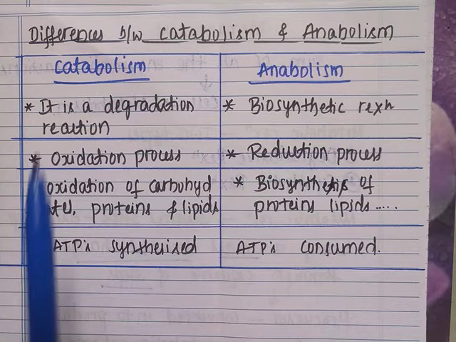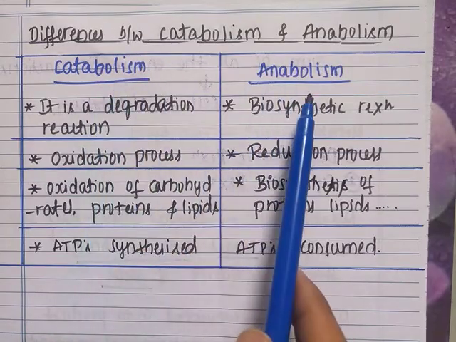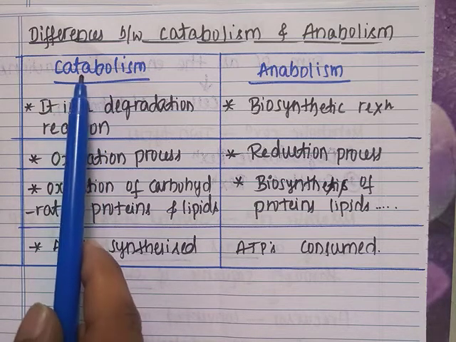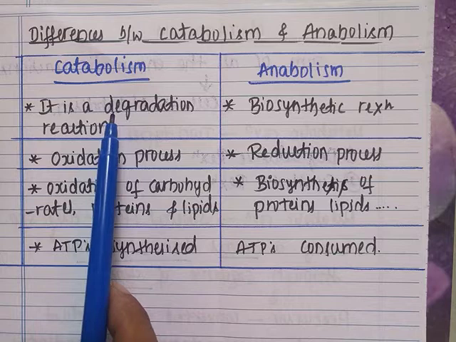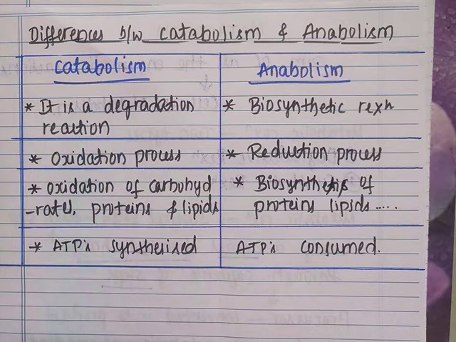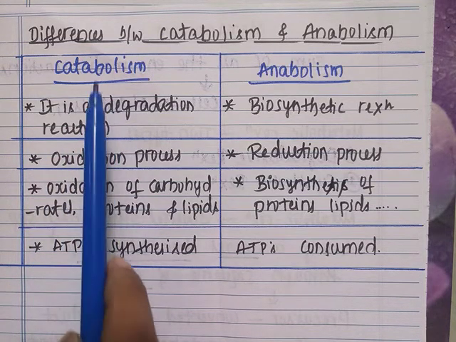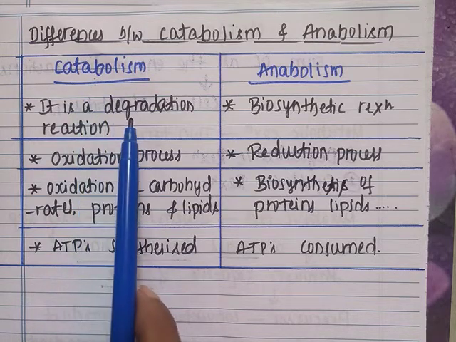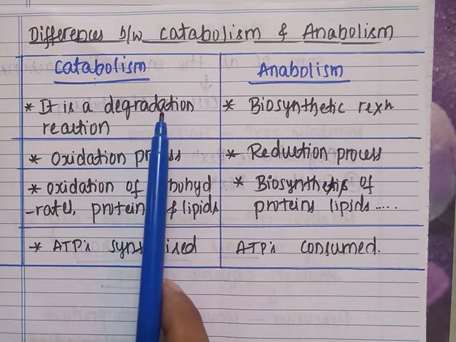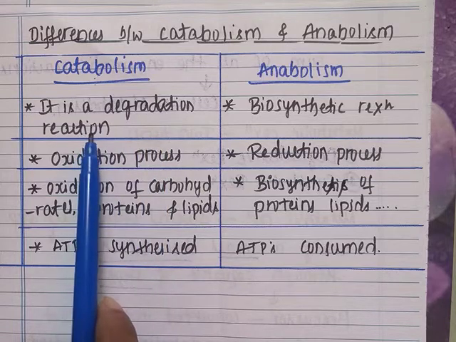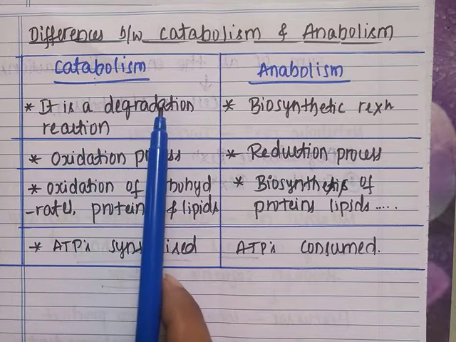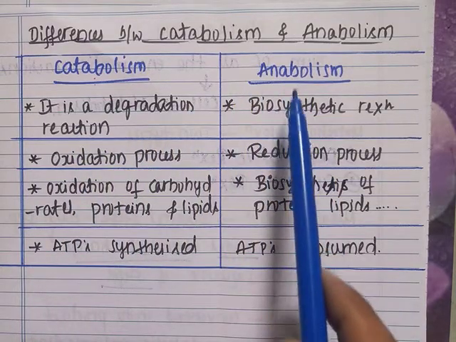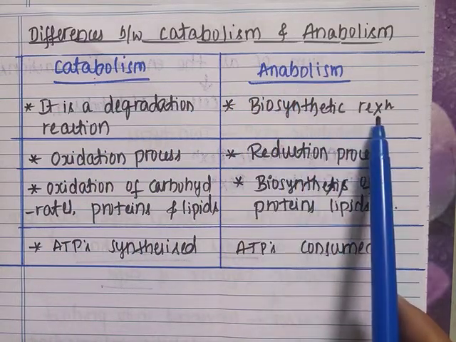The differences between catabolism and anabolism. Catabolism is a degradative reaction. In catabolic reactions, the larger organic nutrients break down into simple molecules. Whereas anabolism is a biosynthetic reaction.